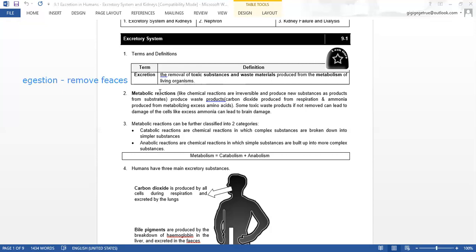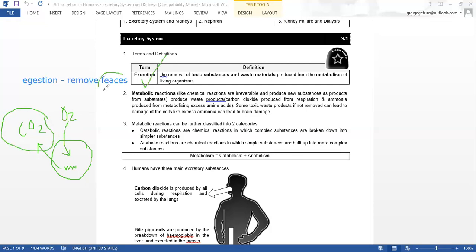Do you understand? Okay, so one good example to compare this is, say you have a cell. The cell carries out respiration. So during respiration, oxygen is taken in and carbon dioxide is given out. Carbon dioxide was part of the cell earlier. Now it has been removed. It is produced by your cell, so it's considered an excretory product.